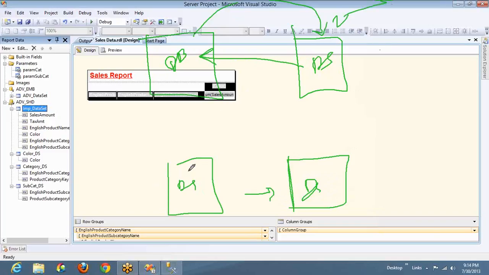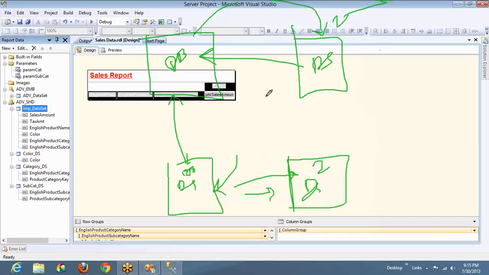And here in the other case, if I use a filter instead of a parameter, this data set will be triggered like select star from fact internet sales inner join so and so, without any where condition for the color. It will go and query here. This data set will get 100,000 records. That is all the records that are present. Once the records are fetched into the data set, that means your data set has 1 lakh records now. It's huge data. And here the filter will be applied on this data set, and the filtered output will be treated as a new data set with filter conditions checked. That is 2 records.